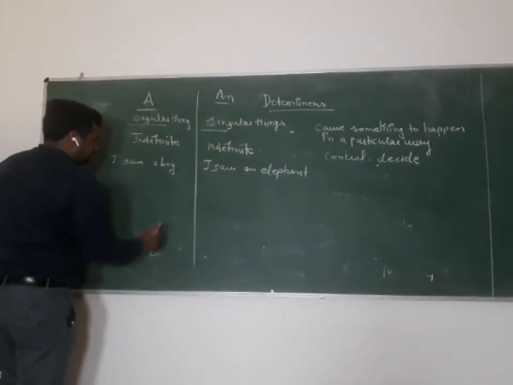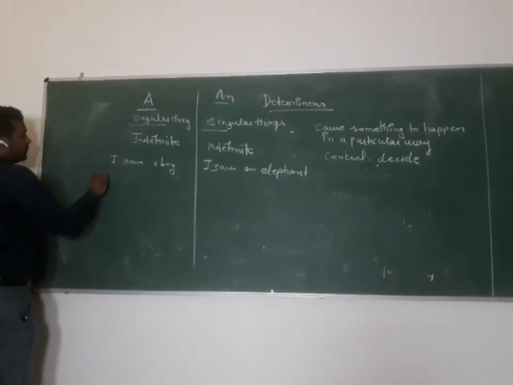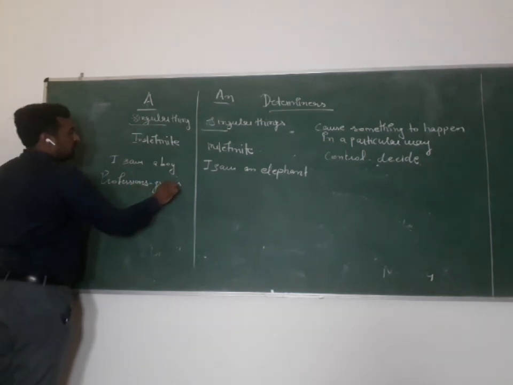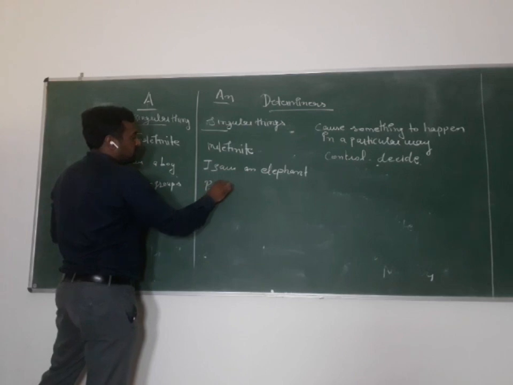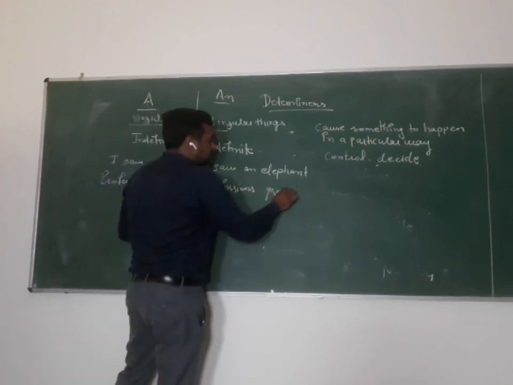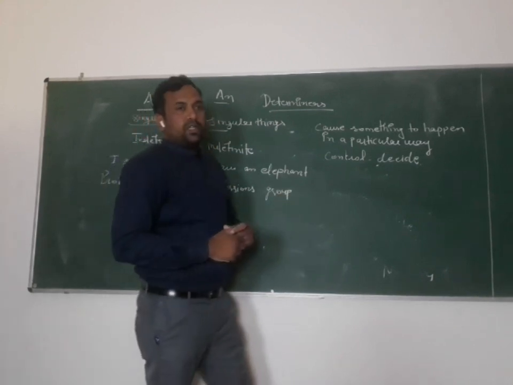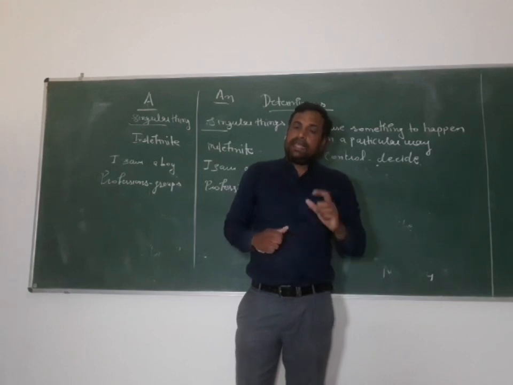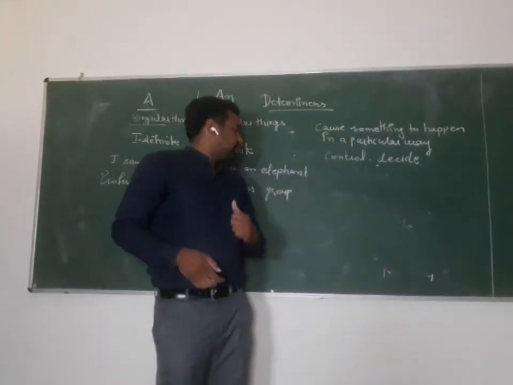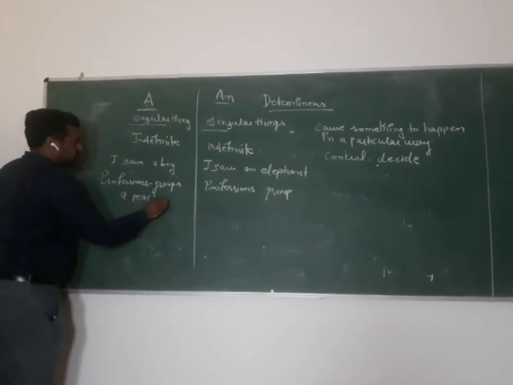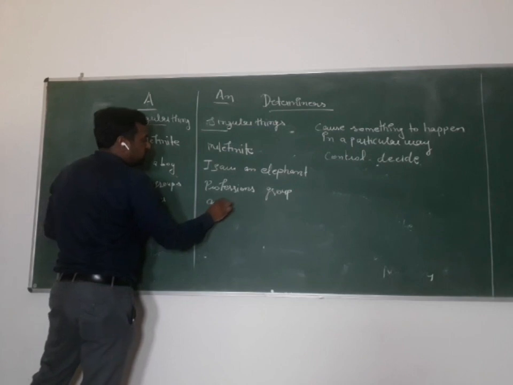Next thing is that with professions and groups we use a and an. Like I am a teacher, like a teacher, like an army officer.